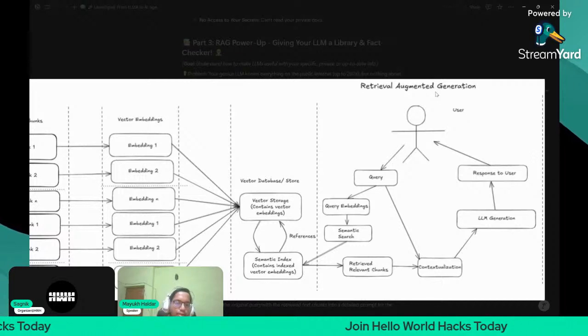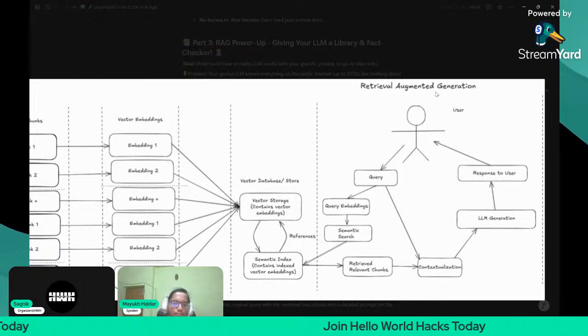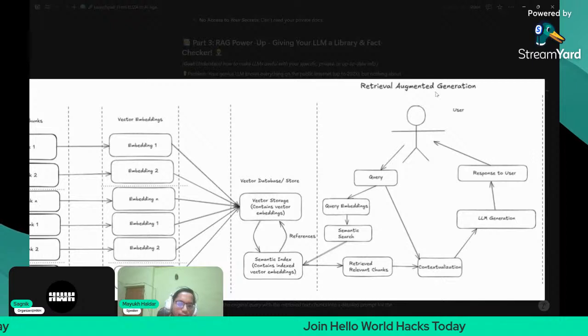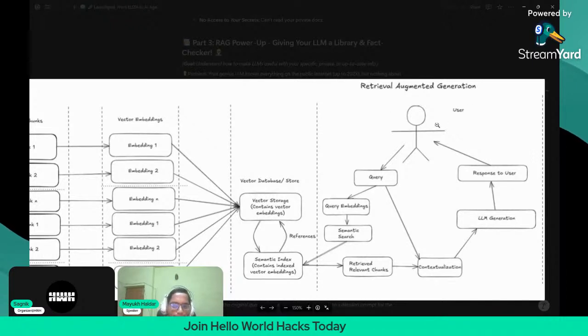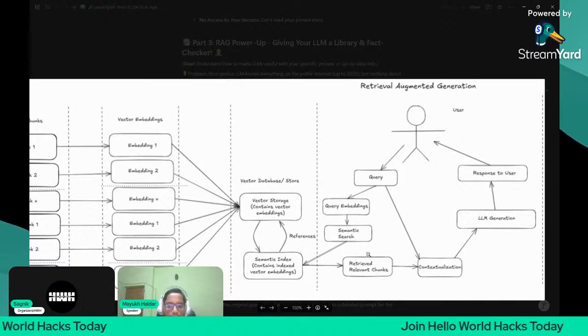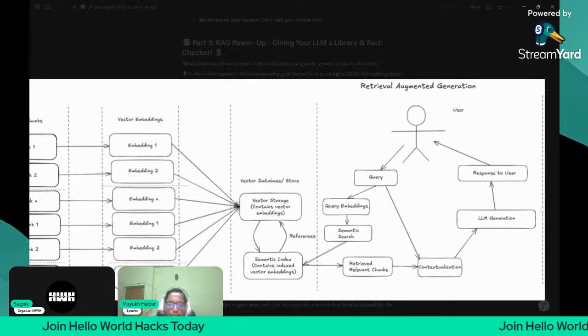We are feeling very lazy, so I don't want to read the document, I just want the answer, but I have to provide the document. So what will I do? I will use one RAG chatbot. I will use an LLM, and I will provide the resource as a RAG document to the LLM, and from that I will get the answer. So RAG is used for that purpose. Retrieval augmented generation means from the retriever, I will retrieve the relevant chunks, and then augment them with the given query, and the generation is augmented because I have already contextualized the prompt.